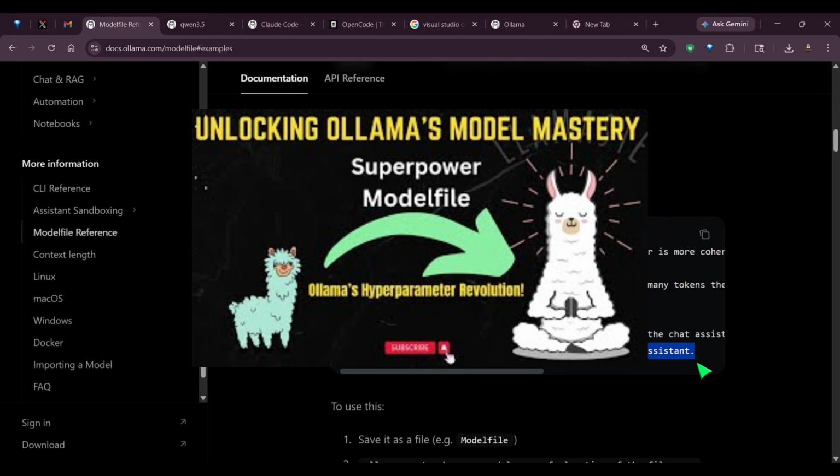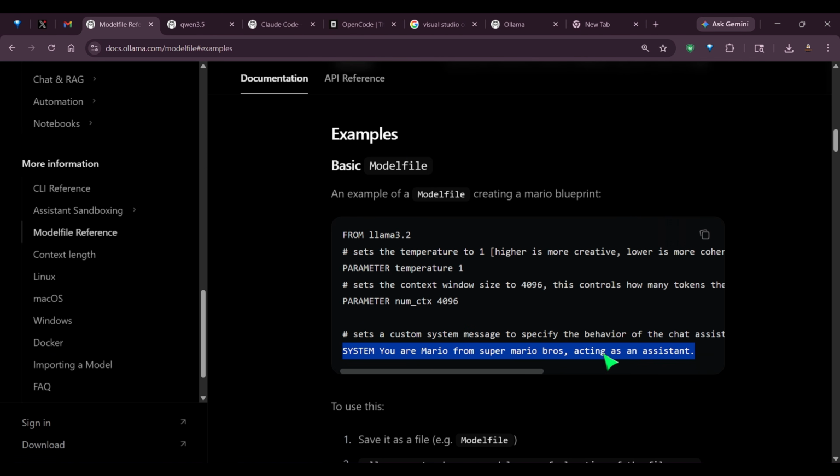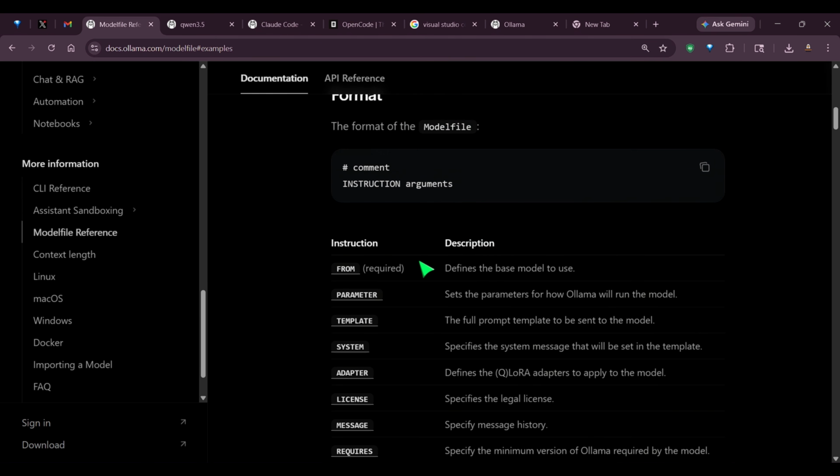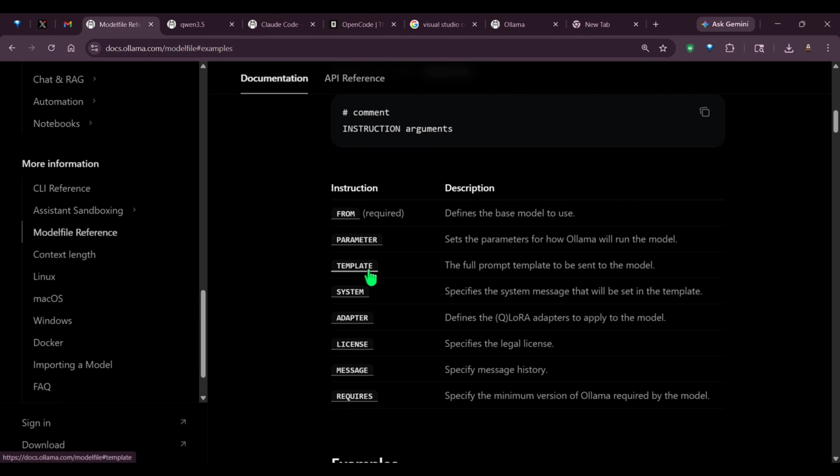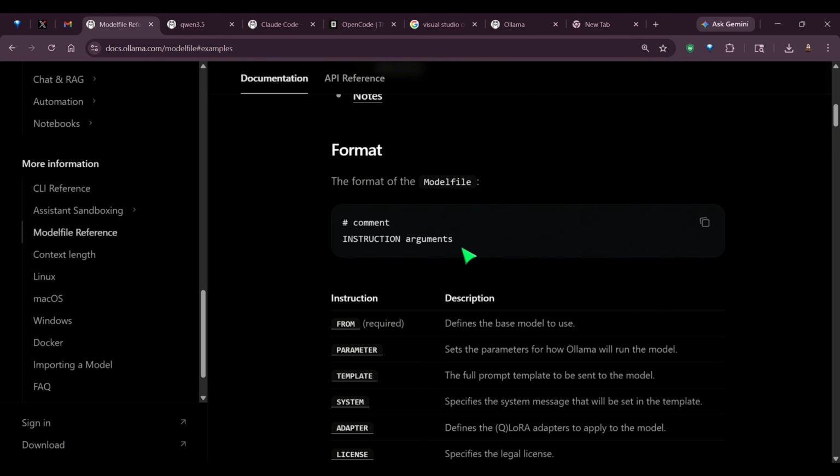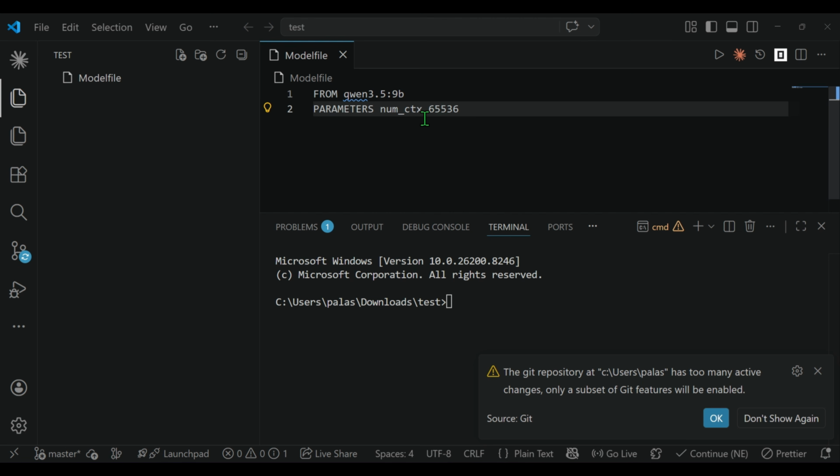Basically, it enhances the model and changes the different characteristics. So if you want to put a system prompt, you can put it here. If you want to change the parameters, you can change the parameter here. If I change the temperature, you can change it here. Basically, the Modelfile gives you these things, so you can play with the parameters. We can put in a template, system message, adapters like LoRA and QLoRA, select the licenses, so change the licenses, old messages, and specify the required minimum version of Ollama. So all these things can be done using the Modelfile by writing this file basically.